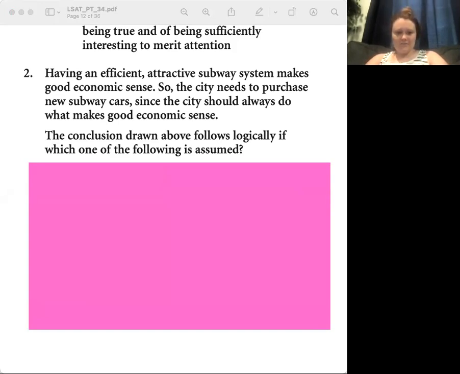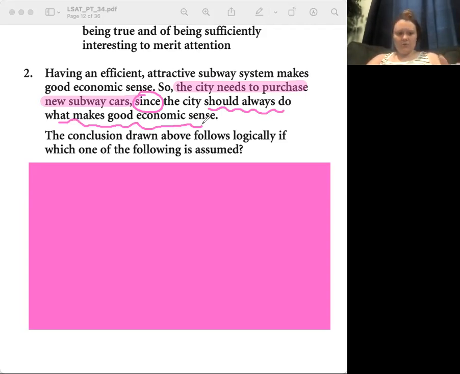So what's our conclusion? The conclusion is starting from "so": the city needs to purchase new subway cars. Yes. And then "since" introduces a premise, right? Yep. And so why are they saying that the city needs to purchase new subway cars? Well, because the city should always do what makes good economic sense, and an efficient, attractive subway system makes good economic sense.